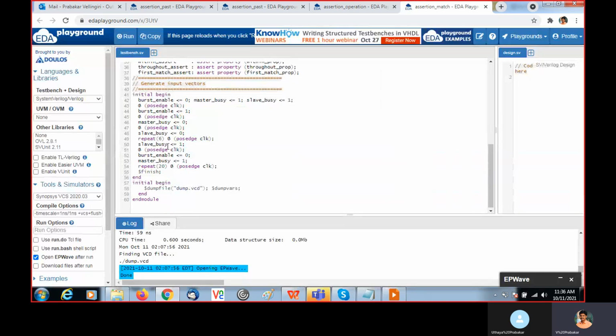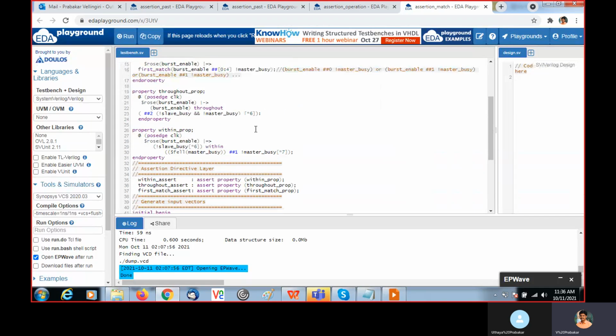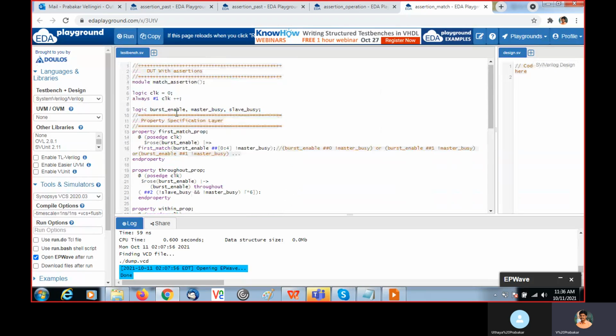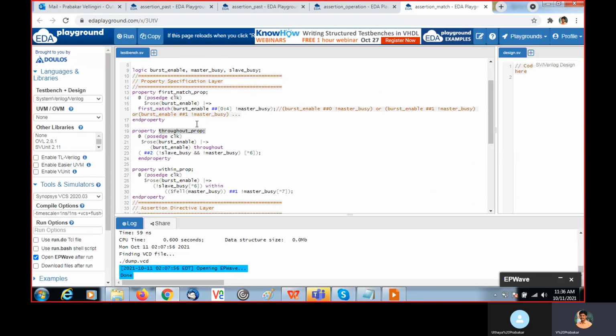All these transaction signals we are creating here. Then the properties are written: the first match property, and those for throughout and within.